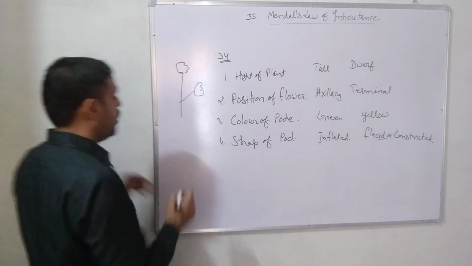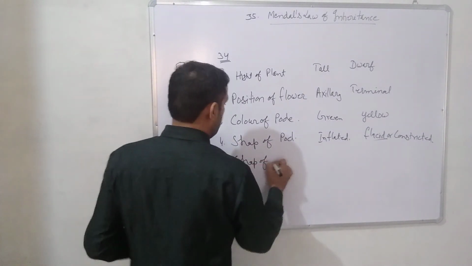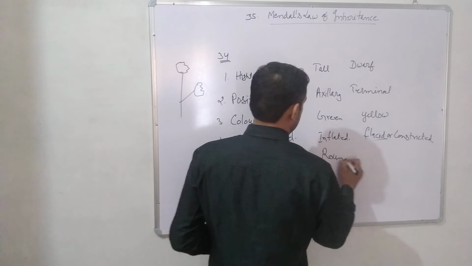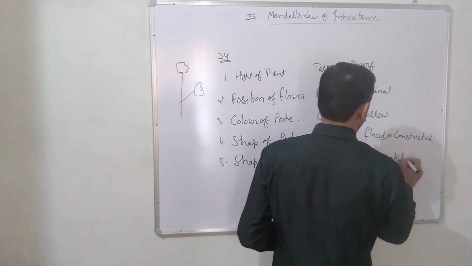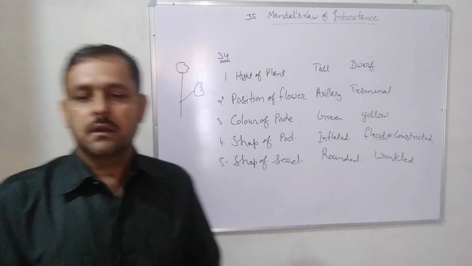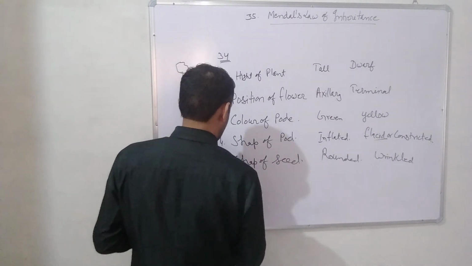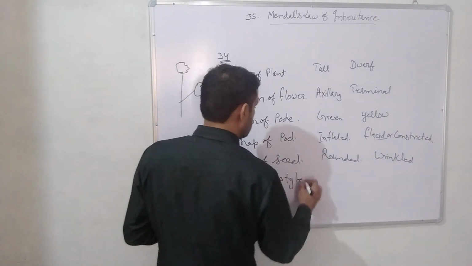Then shape of seed. Contrasting characters: rounded and wrinkled. Next, color of cotyledon.